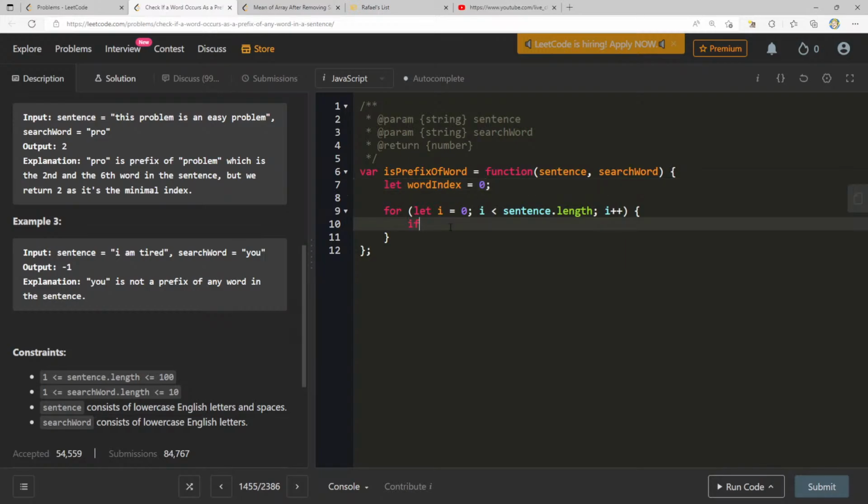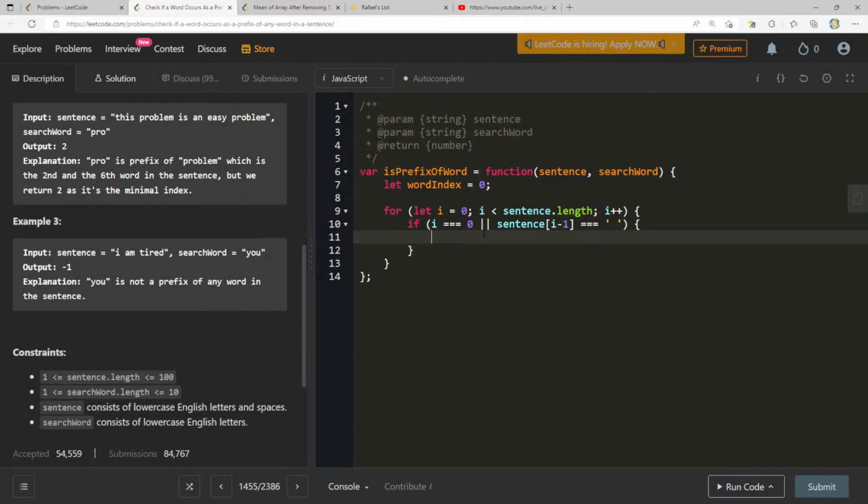So here I can say if i is equal to 0, or sentence of i minus 1 is equal to a space, right? That means that currently we're on a new word. So what can we do? If the sentence that we're currently at right now.